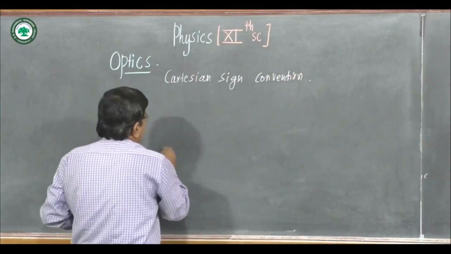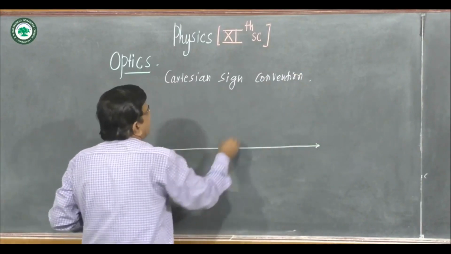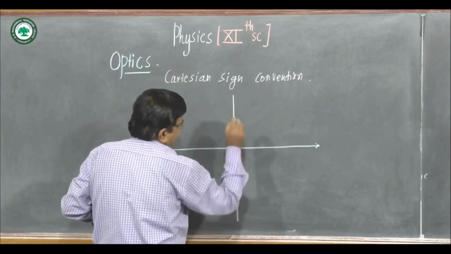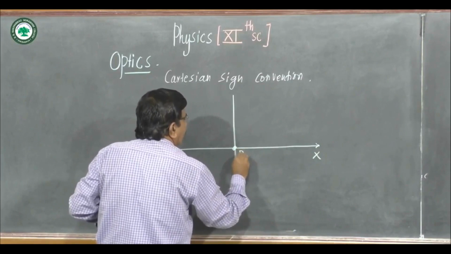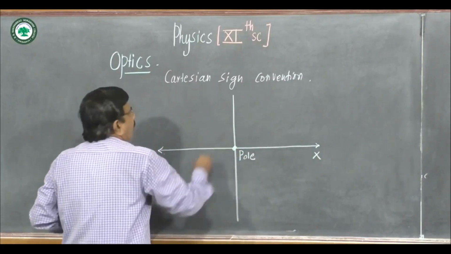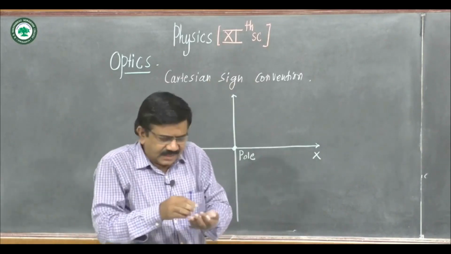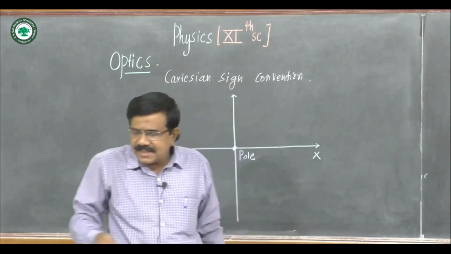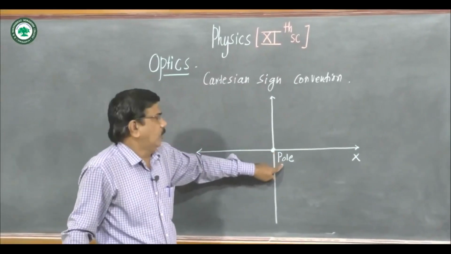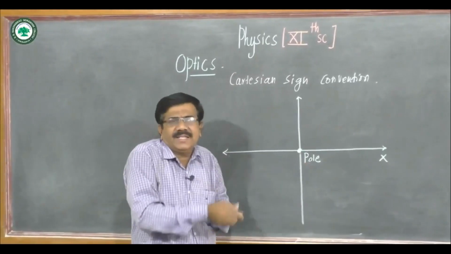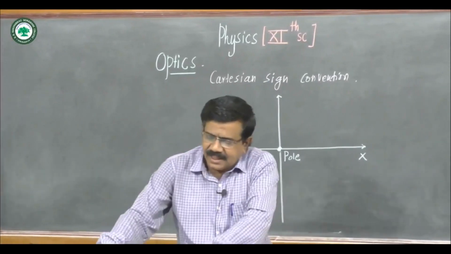Here, this is the x-axis, considered as the principal axis, and this is the vertical axis. The origin is considered as the pole of the mirror or lens. All distances are measured from this optical center or pole.